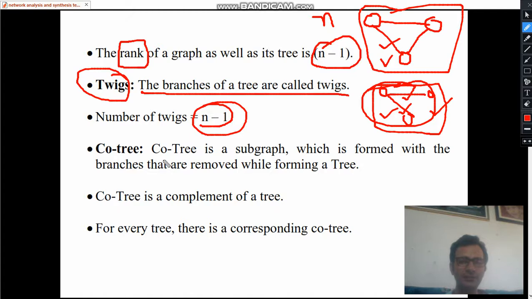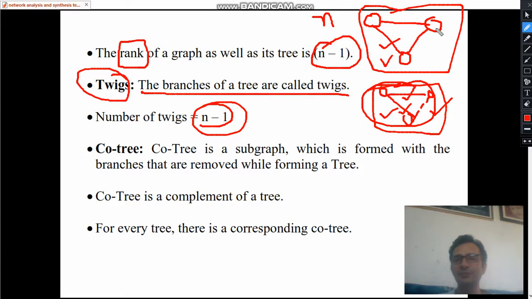What is a co-tree? A co-tree is a subgraph which is formed with the branches that are removed while forming a tree. So from here we have formed this tree, and which branch have we removed? This branch. So this branch is nothing but a co-tree. A co-tree consists of all such branches.